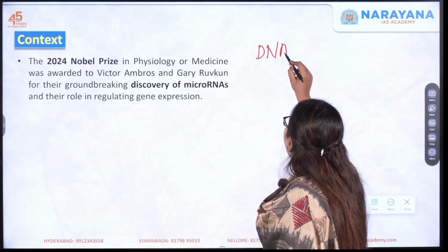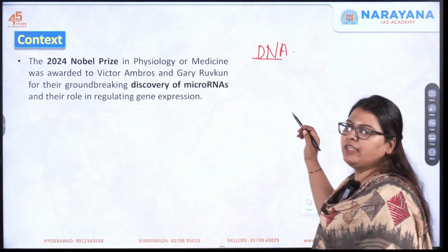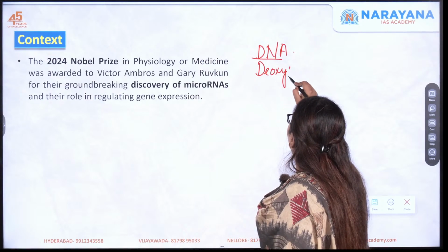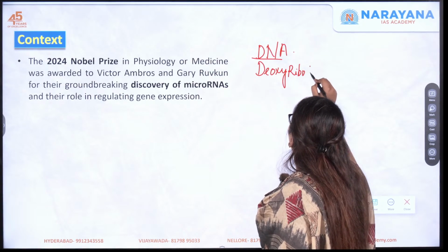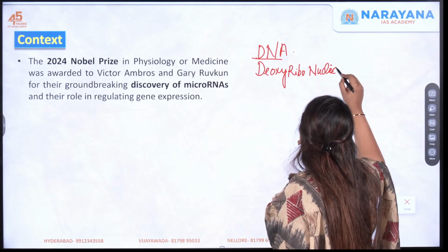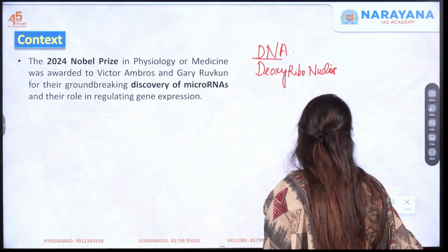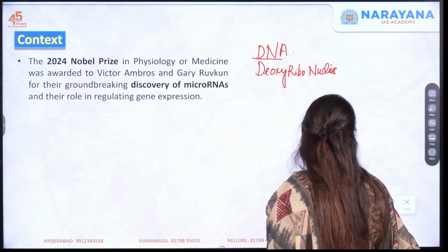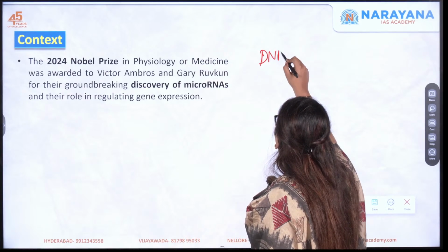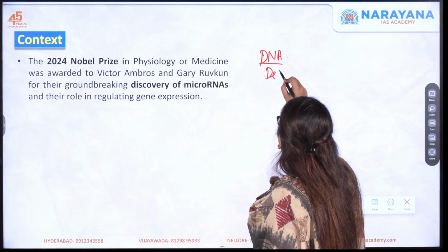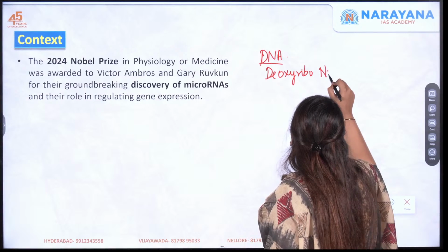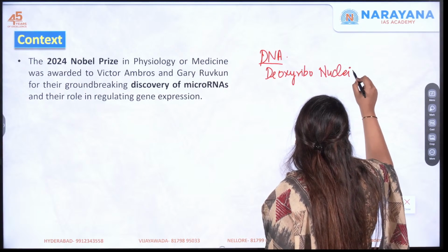So, what do you mean by DNA? DNA stands for deoxyribonucleic acid. Let me write it again. DNA stands for deoxyribonucleic acid.